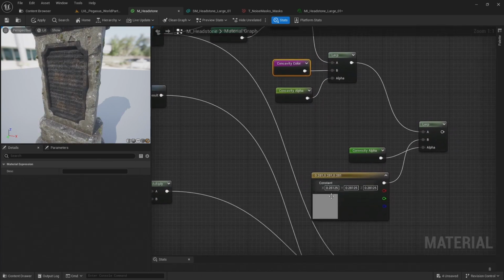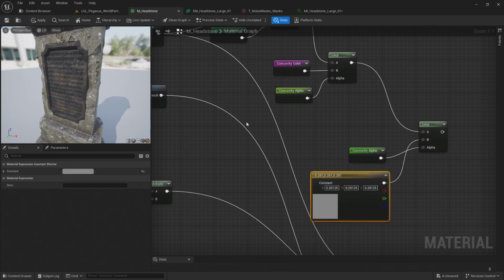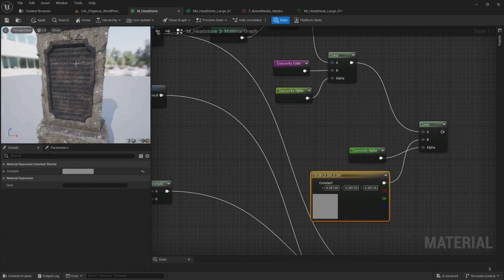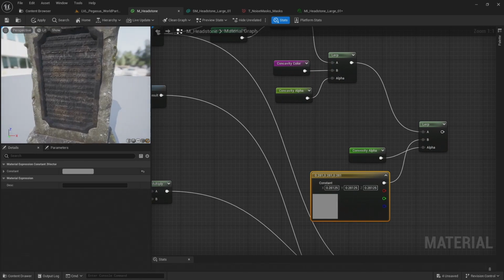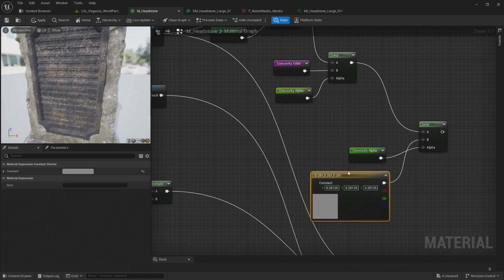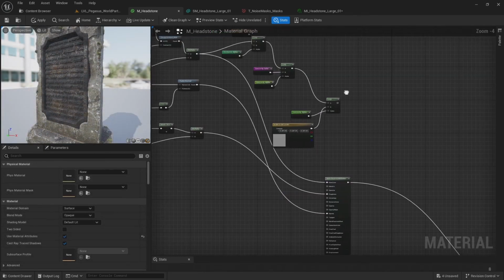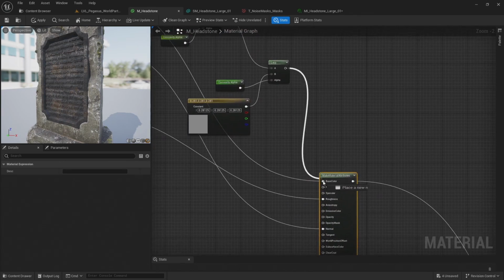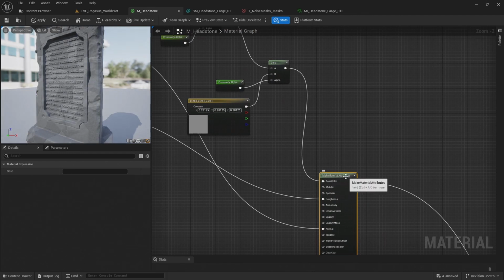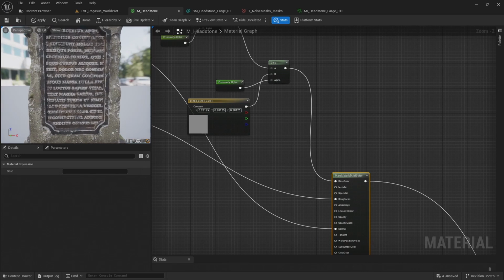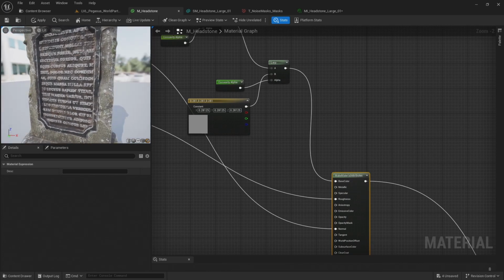And I've added a unique color here for the metal because rather than having the kind of white highlight on the edges, I want to have a kind of darker, more metallic grey color for this metal plate on the convexity. So now let's connect this lerp to the base color for the metal material attributes. And there we go. Now we can see we've got those masks appearing on the metal plate area.